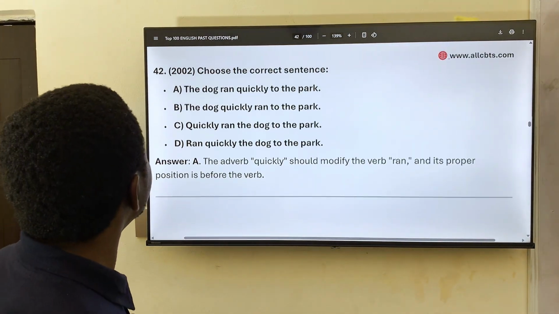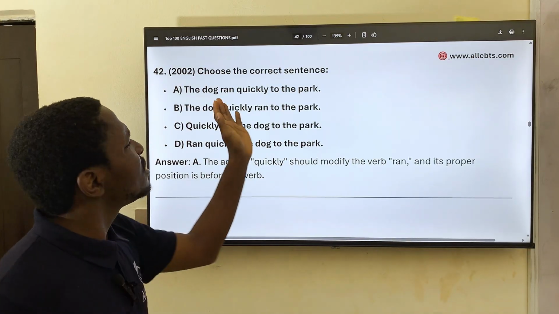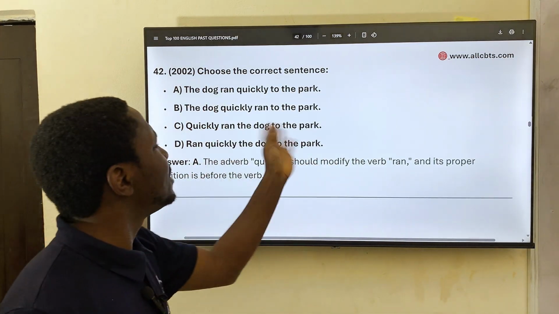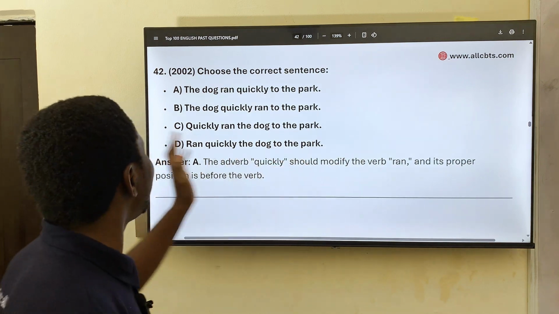42, we have, choose the correct sentence. The dog ran quickly to the park. The dog quickly ran to the park. Quickly ran the dog to the park. Ran quickly.